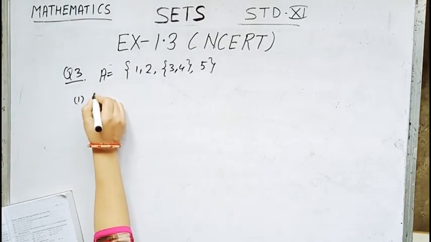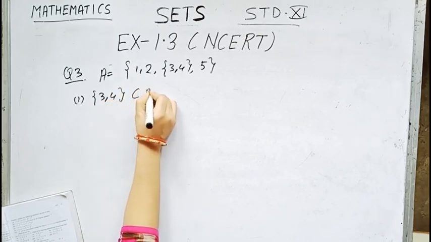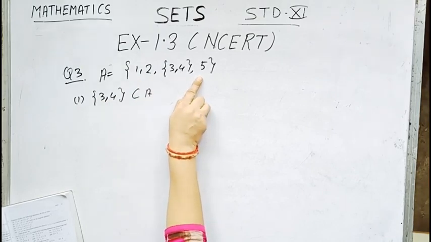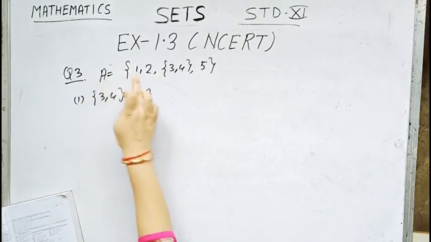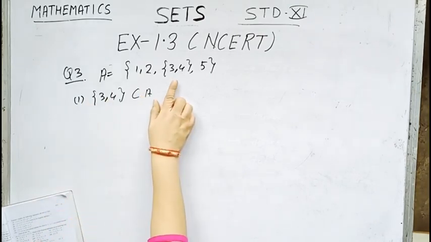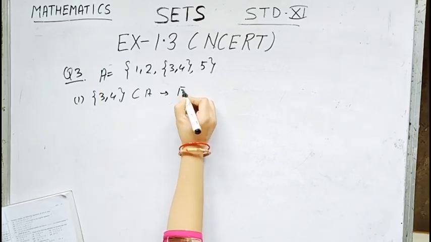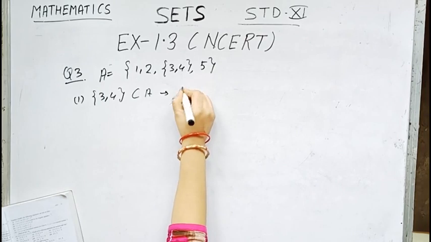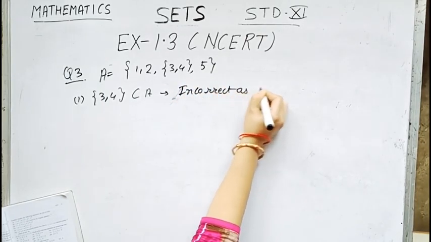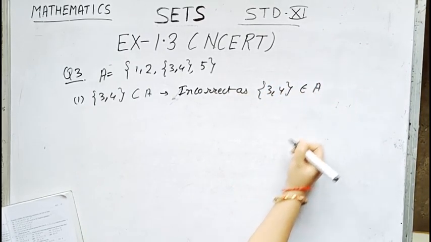So number 1 is, 3, 4 is the subset of A. Children, again and again I am saying, whatever the elements of a given set belong to it, but if we write it in the set form, it is the subset of the given set. 3, 4 is an element of A, so subset is wrong. So we will write over here incorrect, as 3, 4 belongs to capital A.